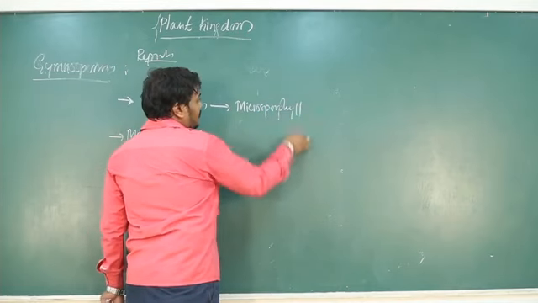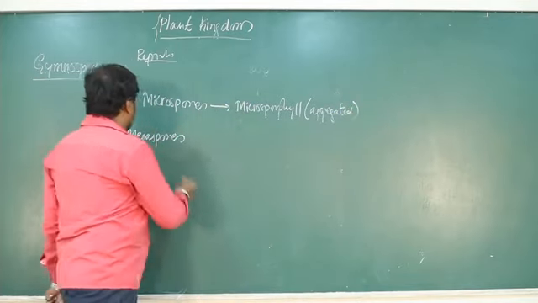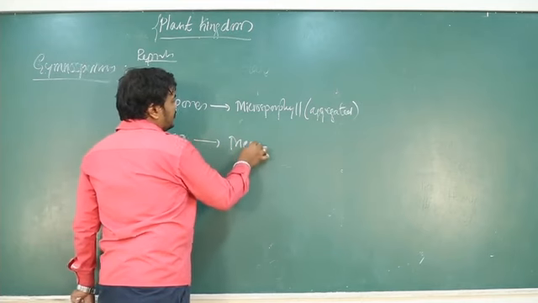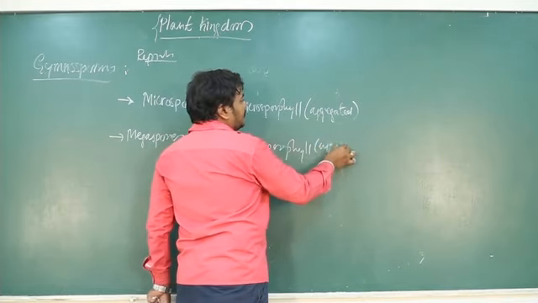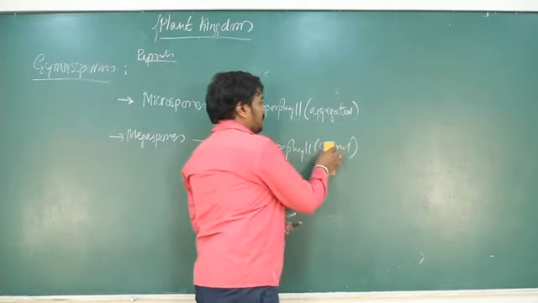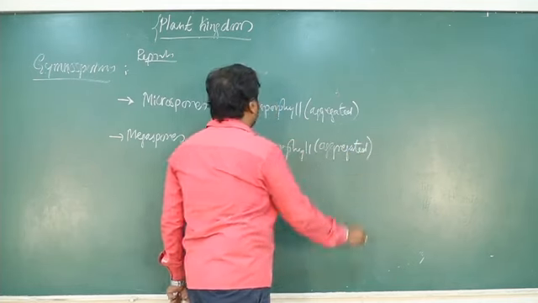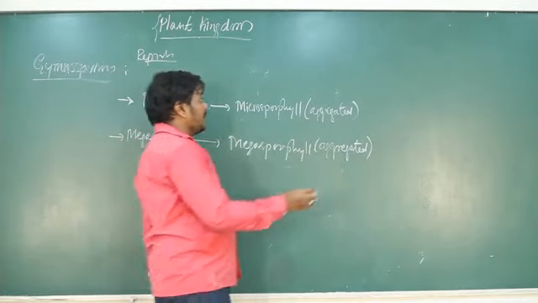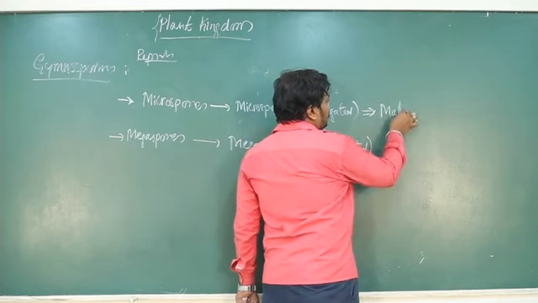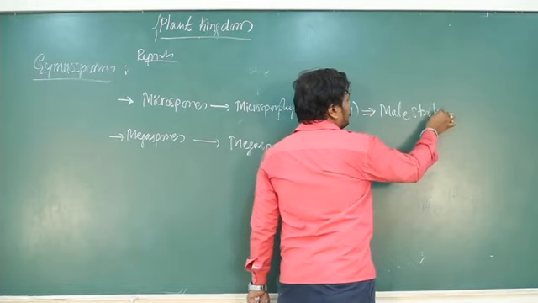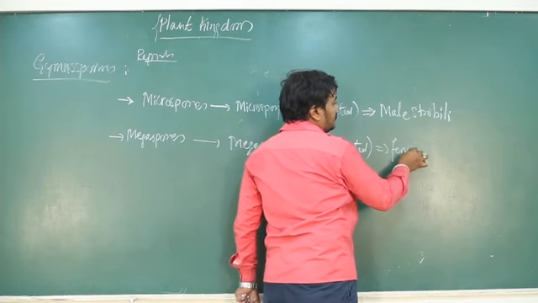microsporophyll. Okay, they are aggregated. Similarly, megasporophylls are produced in the megasporophyll. Okay, it is also aggregated. That aggregated microsporophyll is called male strobili. Similarly, aggregated megasporophyll is called female strobili.